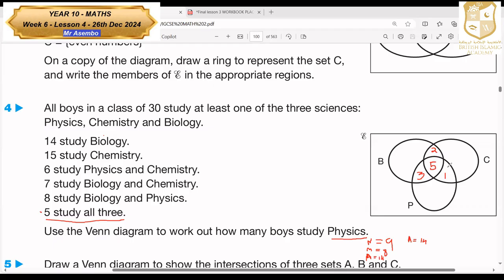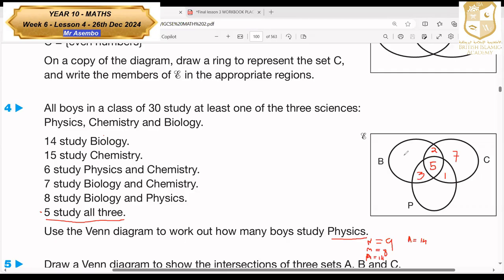Now, you're told 15 people study chemistry. Which means in the circle of chemistry, we must add and find out that it has to add up to 15. So if you add this, 2 plus 5, that's 7, plus 1, which is 8. To reach 15, we are having 7. So just take 15 minus 8. You get it as 7.